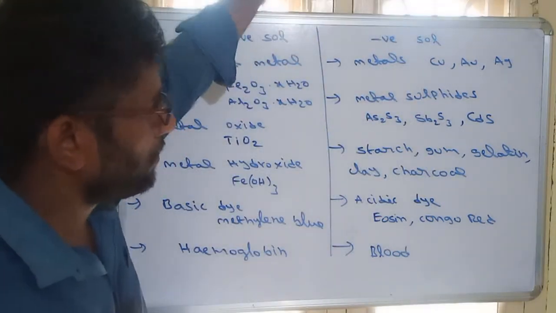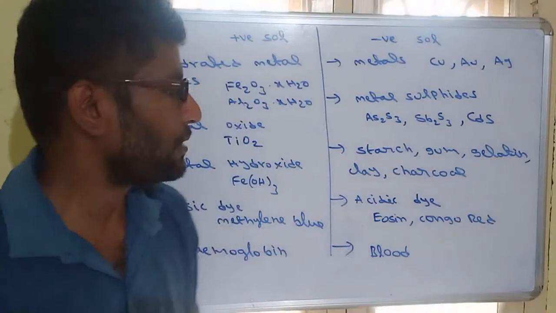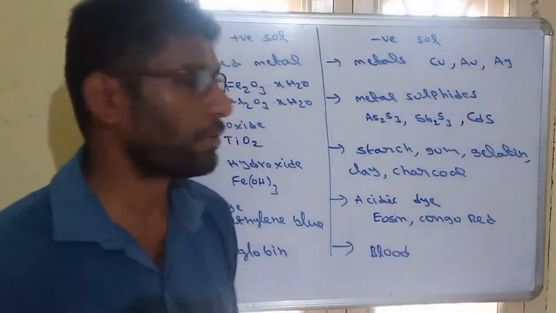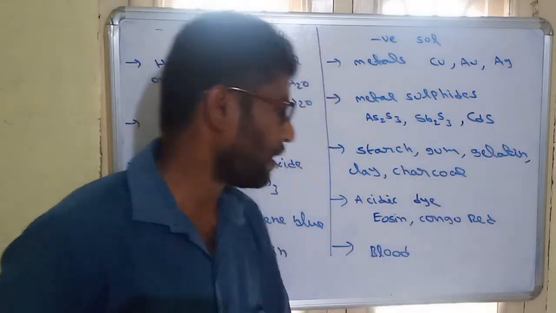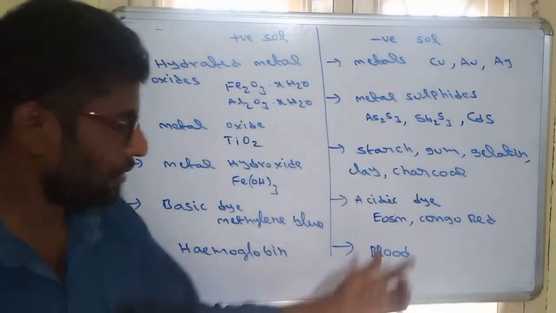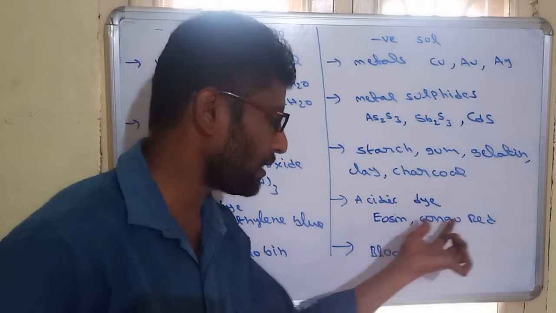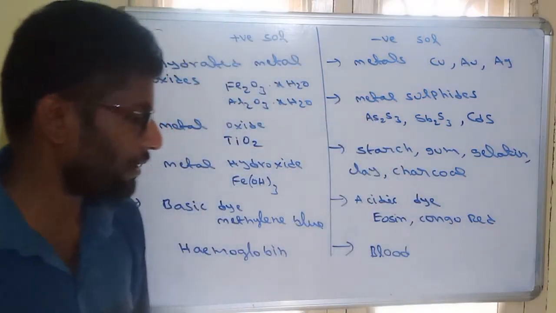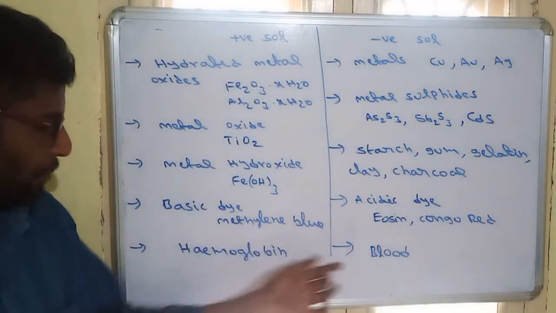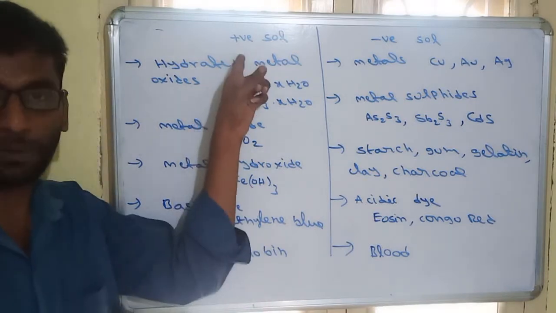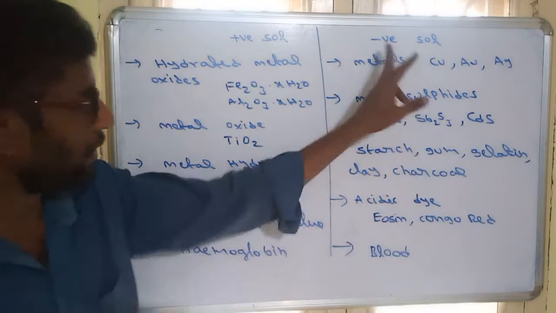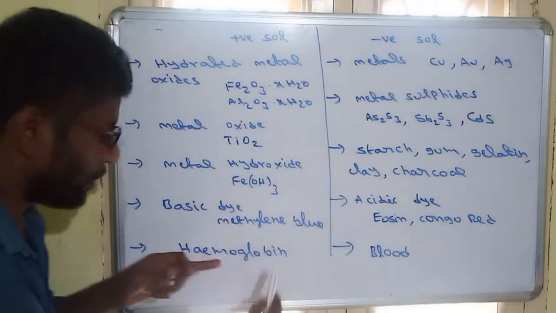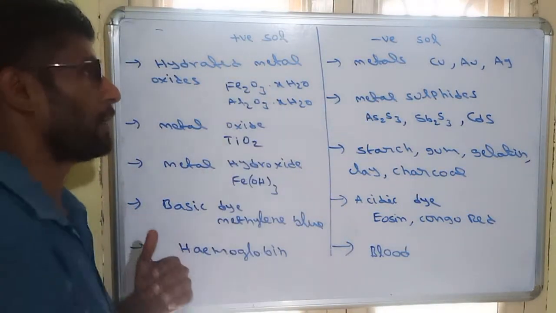Similarly, negative colloids. All metals are negative colloids. Metal sulfides are negative colloids. Also starch, gum, gelatin, clay, charcoal, all these are negative colloids. Acidic dyes, eosin, congo red are negative colloids. Another important one, blood. Remember, hemoglobin is a positive colloid, whereas total blood is a negative colloid. Blood is negative, hemoglobin will be positive. Hemoglobin is just a part of the blood.